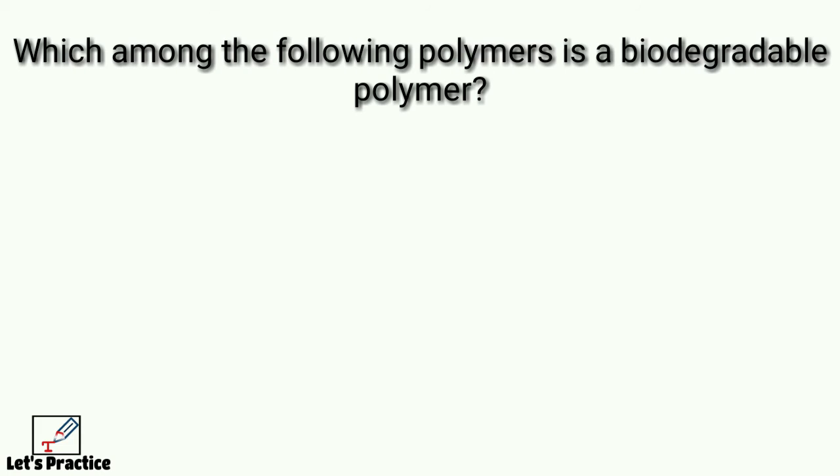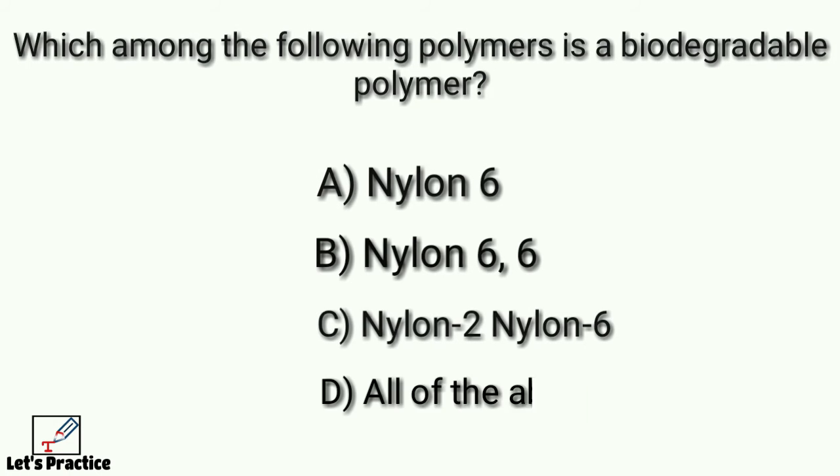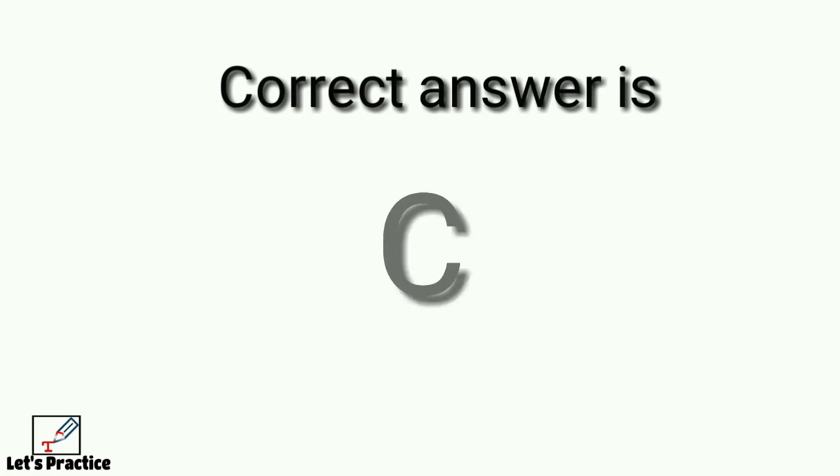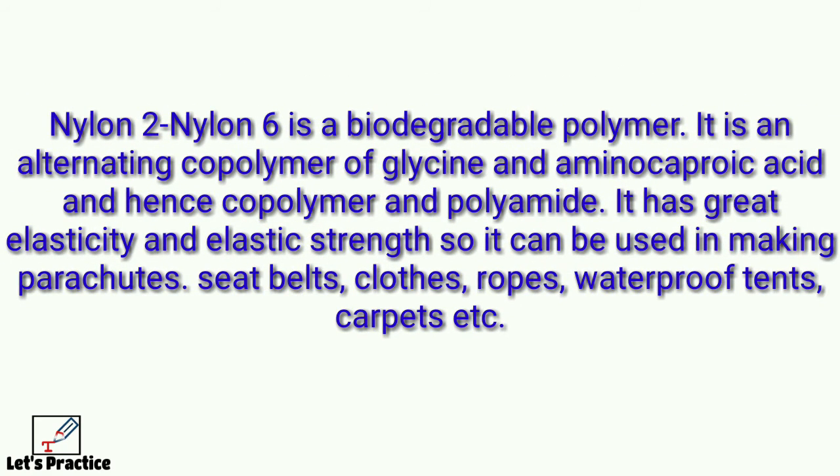Which among the following polymers is a biodegradable polymer? Option A nylon 6, option B nylon 6,6, option C nylon 2, nylon 6, option D all of the above. Correct answer is option C. Nylon 2 nylon 6 is a biodegradable polymer. It is an alternating copolymer of glycine and aminocaproic acid and hence copolymer and polyamide.